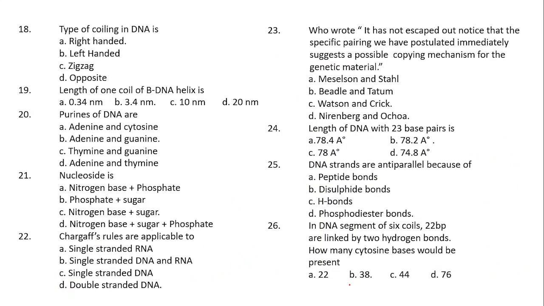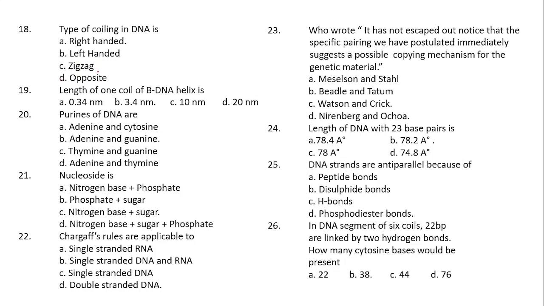Right, coming to the next question, the type of coiling in the DNA is option A, right handed, option B, left handed, option C, zigzag, and option D, opposite.